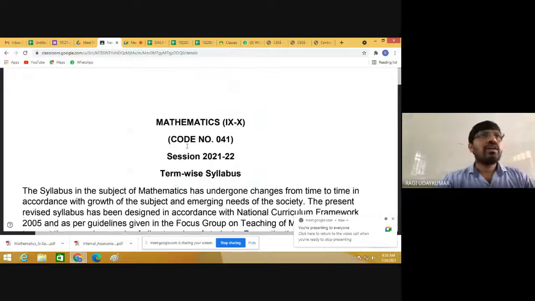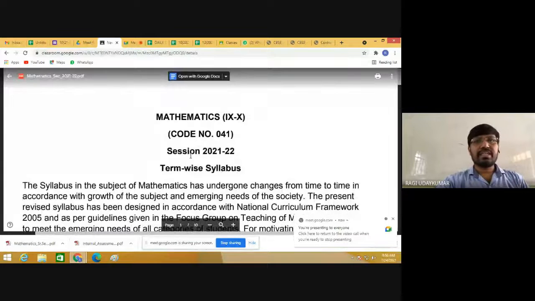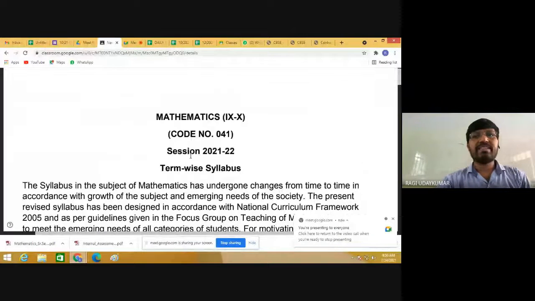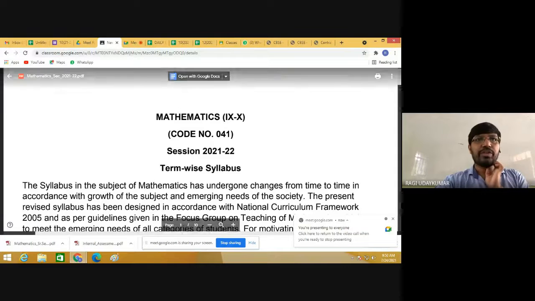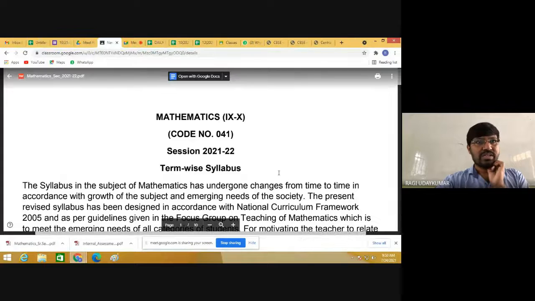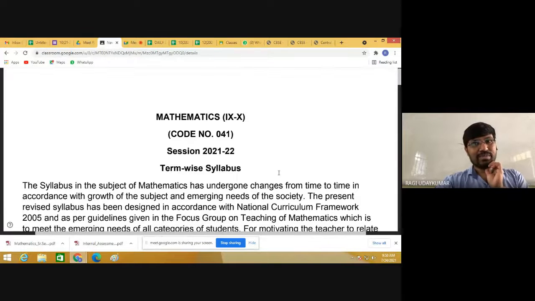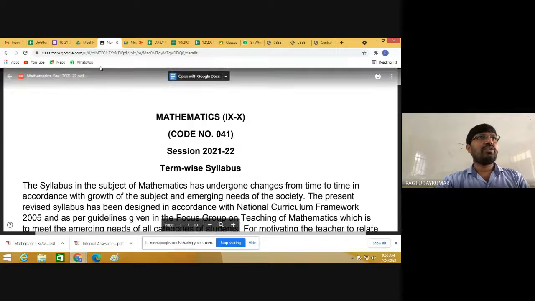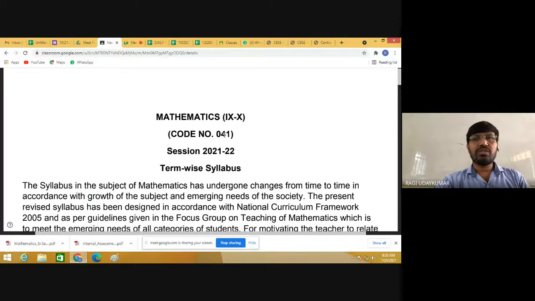So according to the CBSE, which has released the term-wise syllabus, let us discuss a few points in it, which is shared with you in your Google Classroom also. This is the term-wise syllabus given to you, which you can open in your Google Classroom. It covers both the 9th and 10th, so don't get confused. I am explaining this clearly.